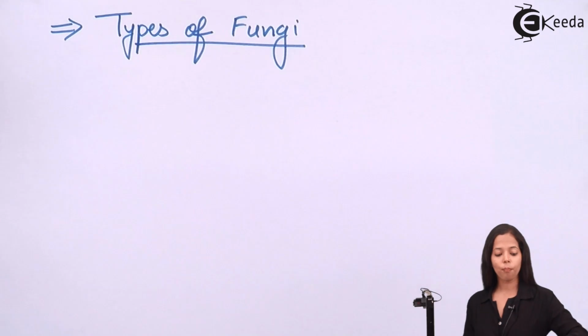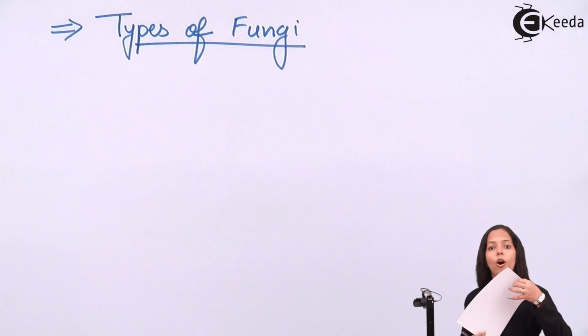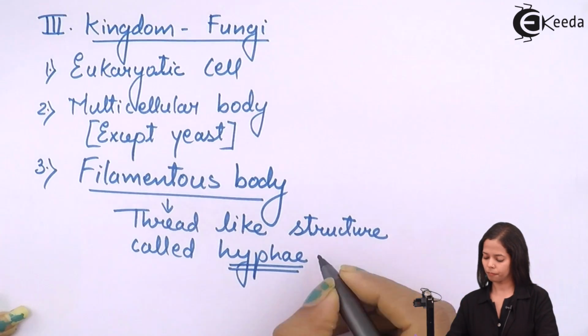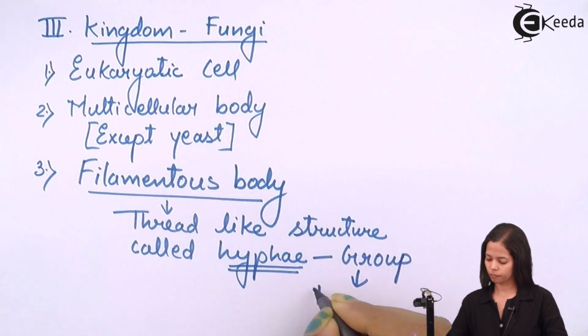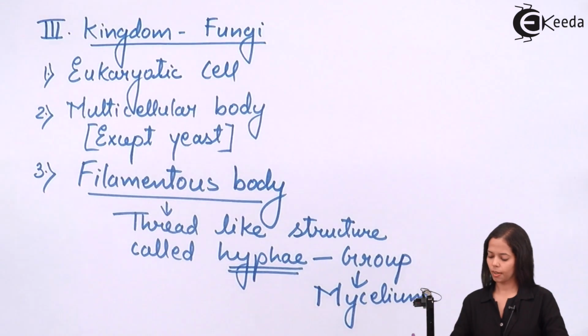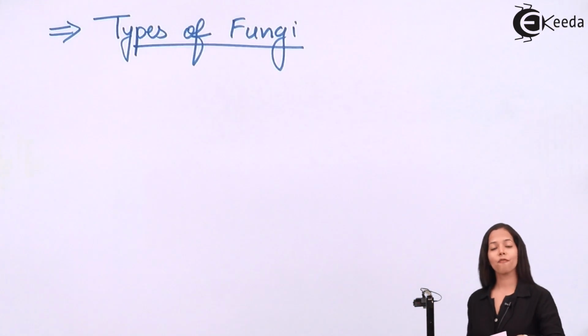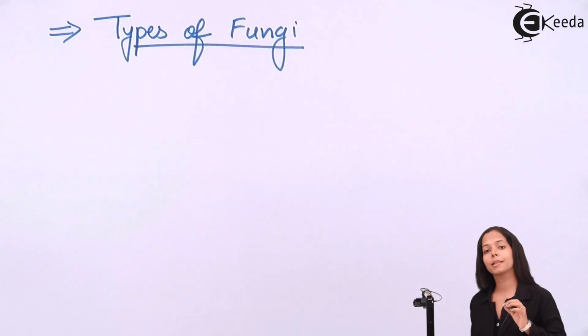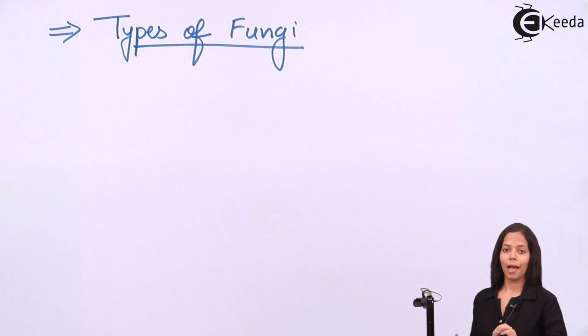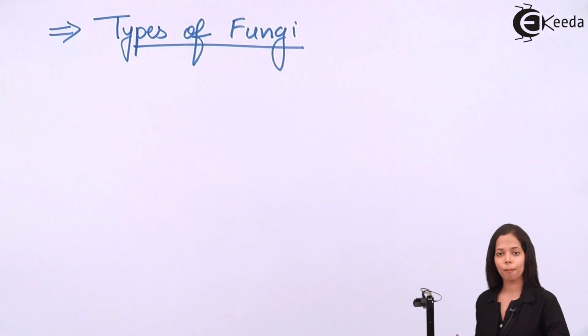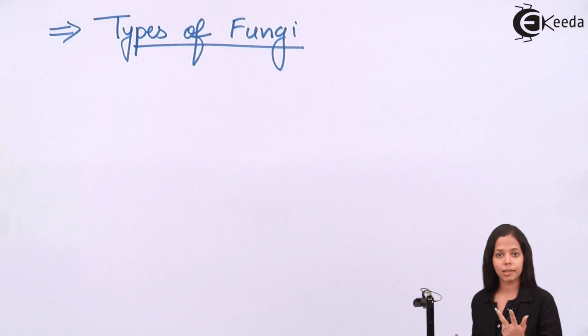Because the group of hyphae which is present in the fungal body is called mycelium. That is why the names of fungi end with mycetes. Mycelium means fungal body and mycetes is the derivative of mycelium. So the four fungi are Phycomycetes, Ascomycetes, Basidiomycetes and Deuteromycetes.